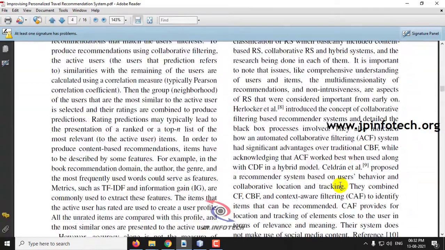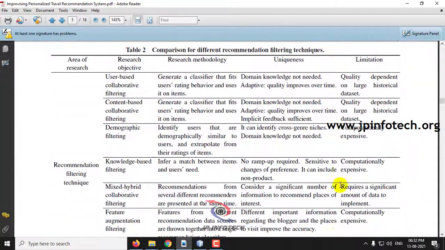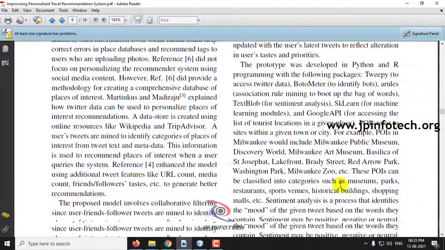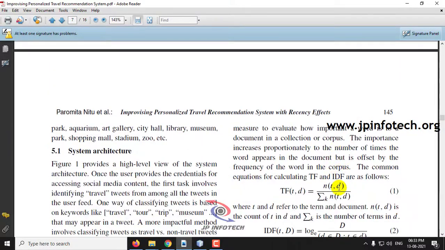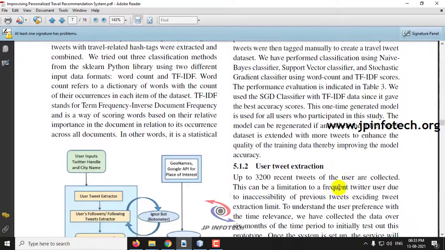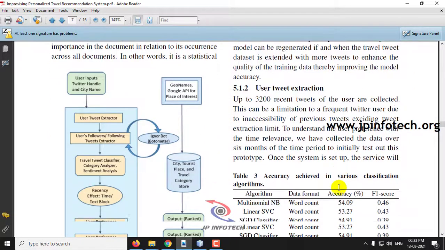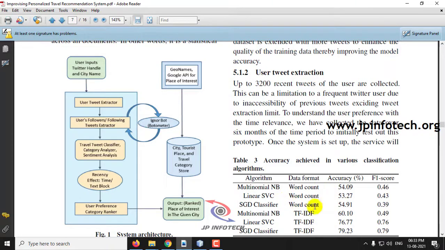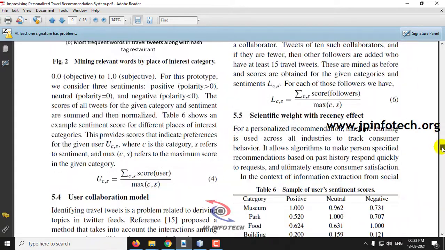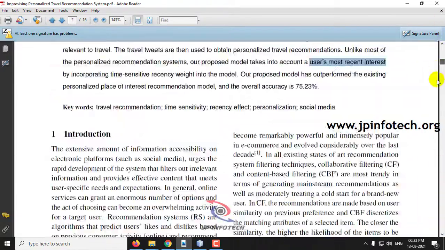And here we are not using any particular machine learning classifier, but we are using the main objective of the concept, where we classify the tweets, identify the places, and build the personalized recommendation model. And this is the system architecture, where you can see the tweets being classified into travel tweets and sentiment analysis made. Also you can see the places of travel and category, and accordingly the places being ranked. So this is the overall architecture and the main objective of this paper.